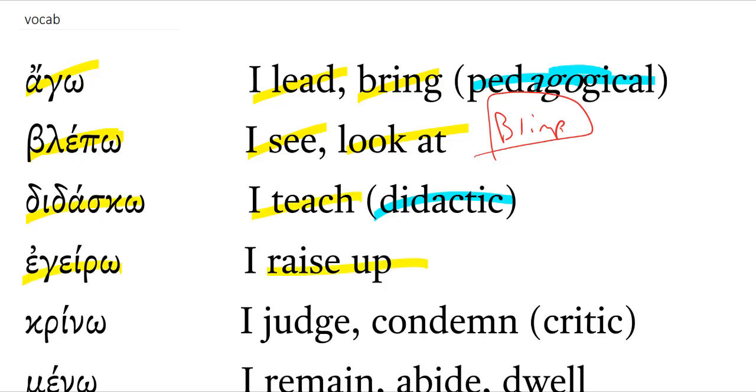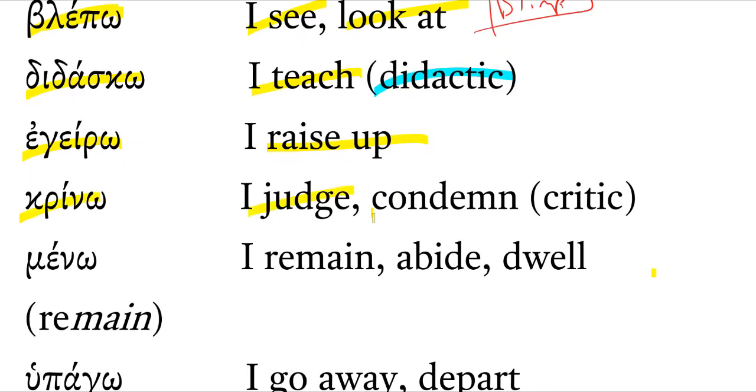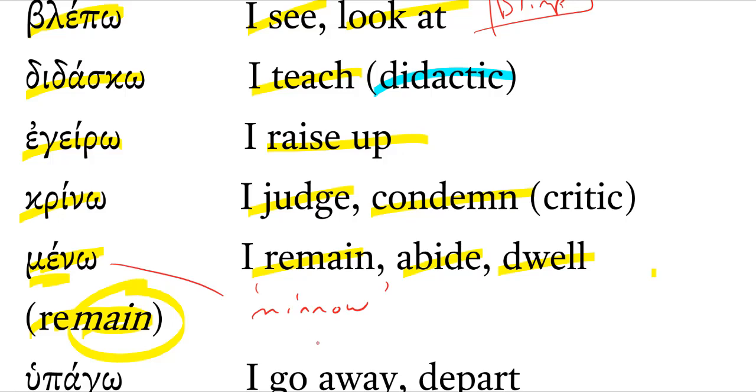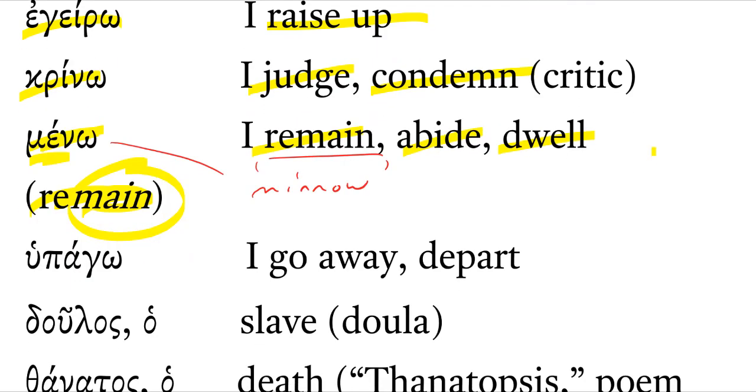Egero, I raise up. Krino, I judge or condemn. Meno means I remain, I abide, I dwell. Perhaps that min sound you can see in the word remain, maybe that will help. Maybe not. Maybe that sounds to you like the word for a little bitty fish, a minnow. And you say, I'm going to let these minnows remain in the bucket until I put them on the hook as I'm fishing. And just again, whatever will help you to remember them, use the creativity that God has given you.